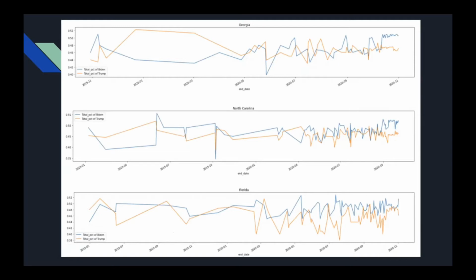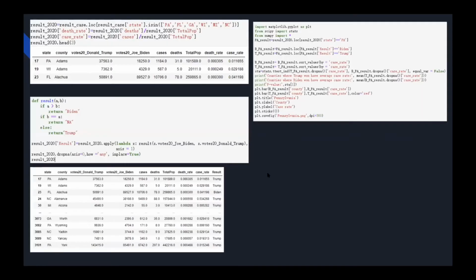Nevertheless, we still cannot say that the changes in poll results were caused by the COVID-19 pandemic. We wanted to check the changes in the pandemic situation within these swing states, especially from January to October 2020. We asked for the data of daily new confirmed cases in different US states from the CDC, and they still haven't responded. Unfortunately, we found another dataset that contains the vote results and the COVID-19 case numbers for each county until November 2nd.